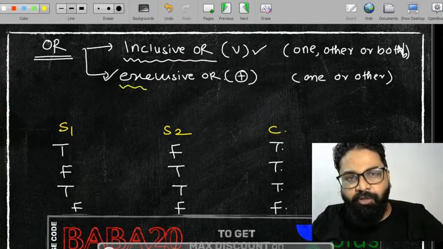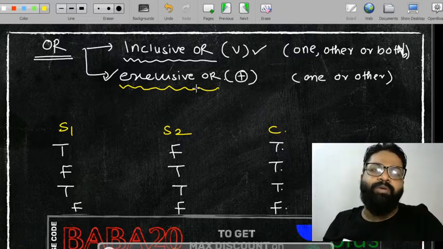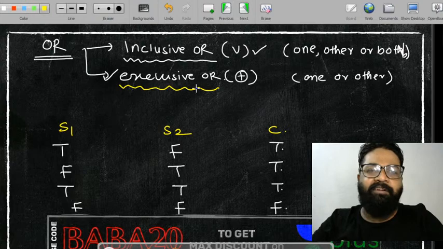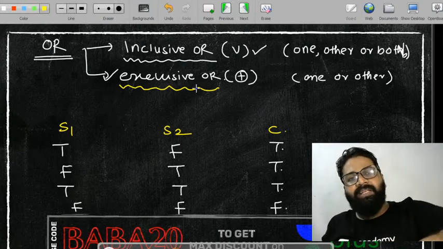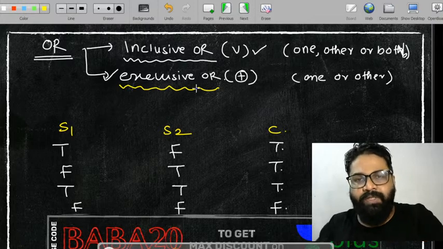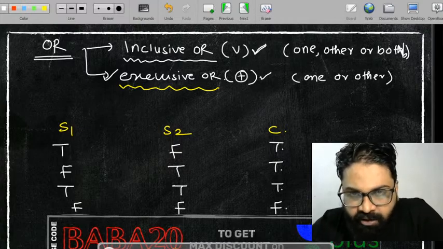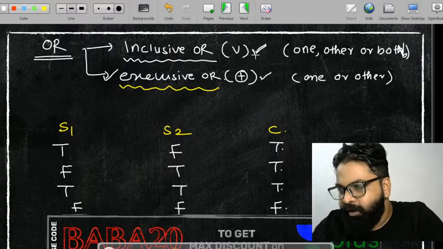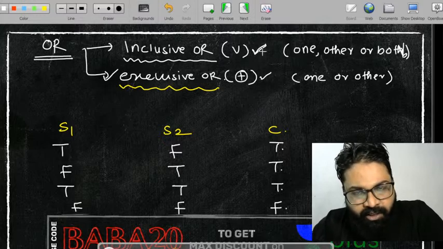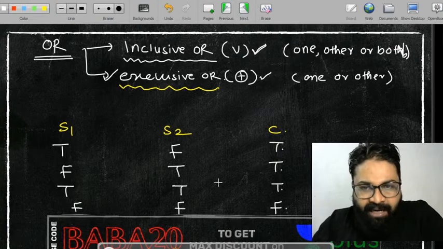Sir, exclusive OR तो बता दो. Exclusive OR का मतलब है या तो ये या तो ये, लेकिन दोनों नहीं होता है. A person can be dead or alive, but a person cannot be dead and alive at the same point of time. या तो वो मर गया या तो वो जिंदा है. That is called the exclusive OR. Exclusive OR has a large amount of importance in digital logic, but in mathematical logic we are only focusing on the inclusive OR. You know why we will be focusing on inclusive OR? Because your theorems are based on the inclusive OR. तो ये आपका केसेस हो गया.